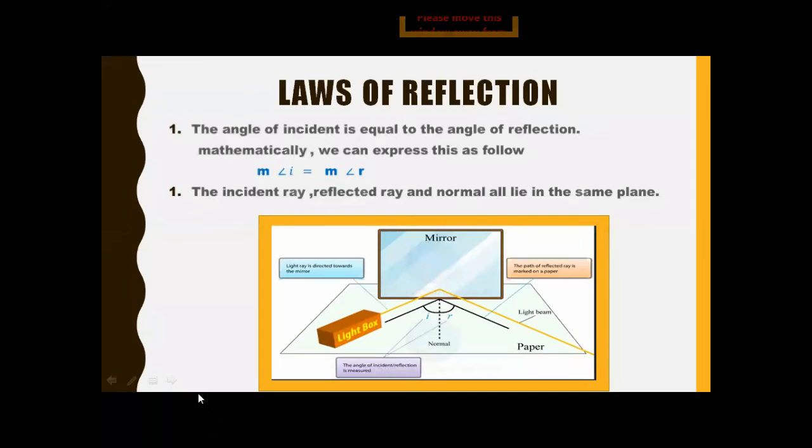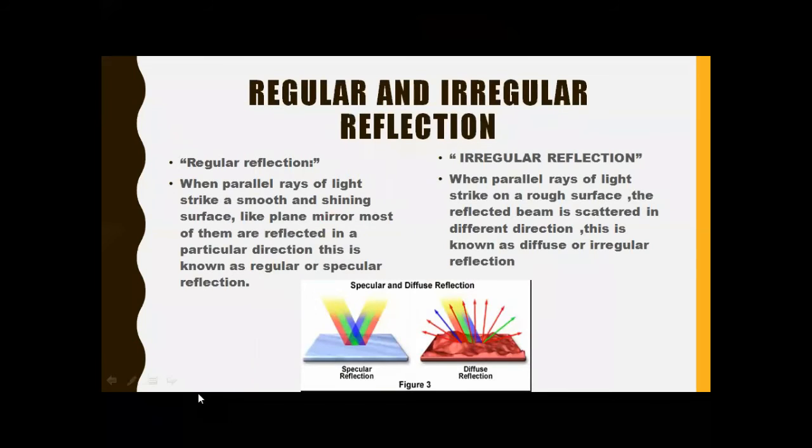So take a screenshot and we are moving toward the next slide, that is regular and irregular reflection. When reflection occurs, it divides into two types, that is regular and irregular reflection. Regular reflection means when parallel rays of light strike a smooth and shiny surface, like a plane mirror, most of them are reflected in a particular direction. This is known as regular or specular reflection.